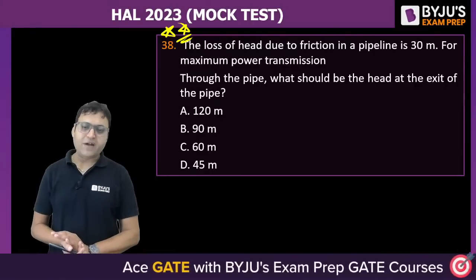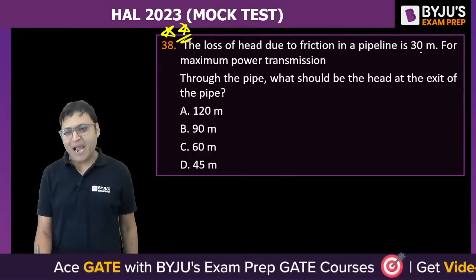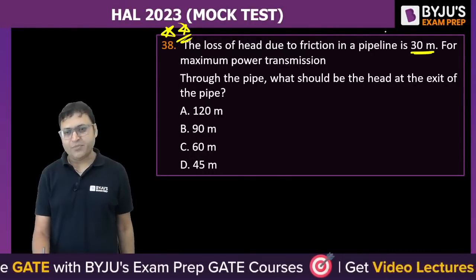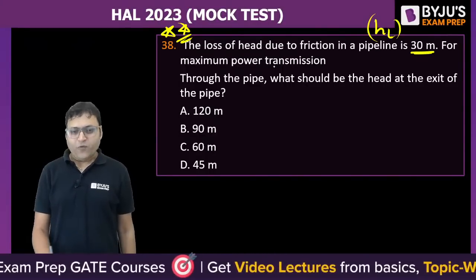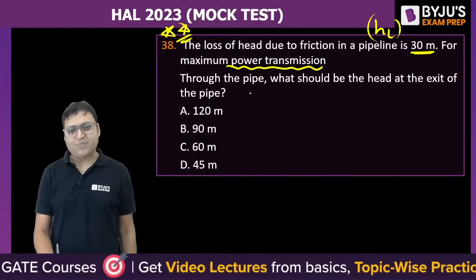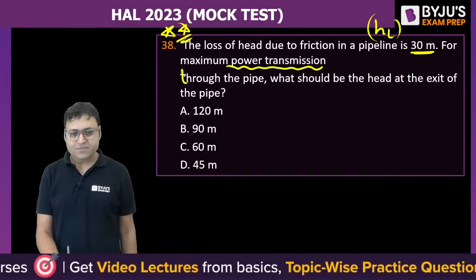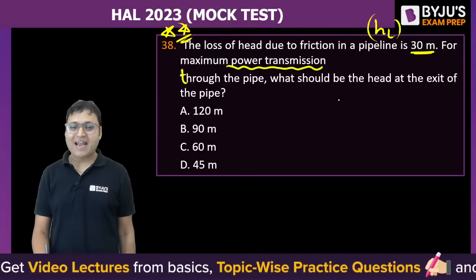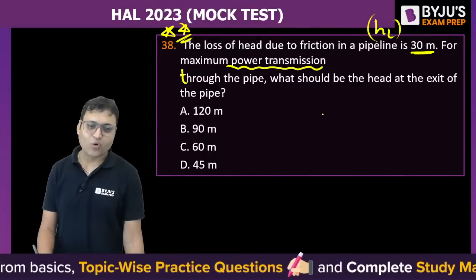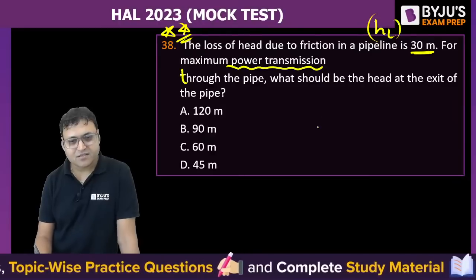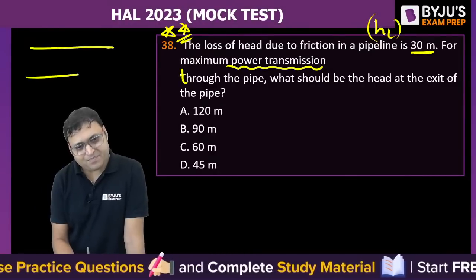The loss of head due to friction in a pipeline is 30 meter. It means HL is given as 30 meter. For maximum power transmission through the pipe, what should be the head at the exit of the pipe? What will be the correct answer? There is a pipe.